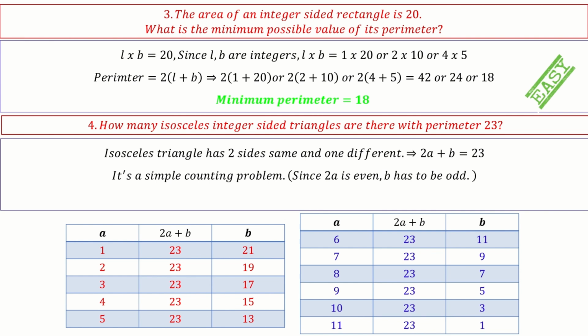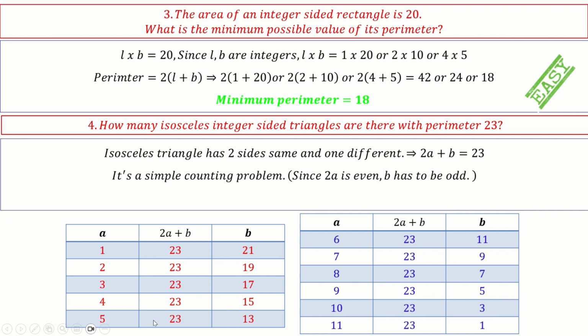But out of these 11, why did he give this as a very tricky question? Because if one side of a triangle is 1 and the other side is 21, is it possible to build a triangle? First of all, the sum of 2 sides should be greater than the third side. So 2 times a is less than b, which is not possible. You cannot build a triangle up to 5, right?